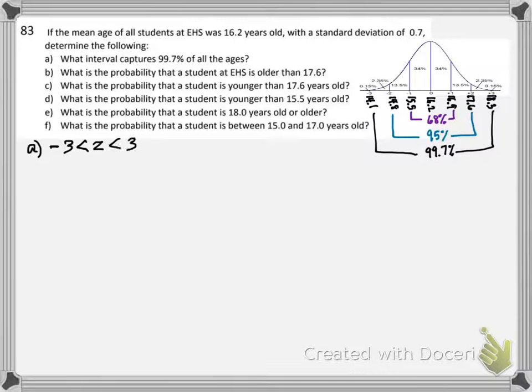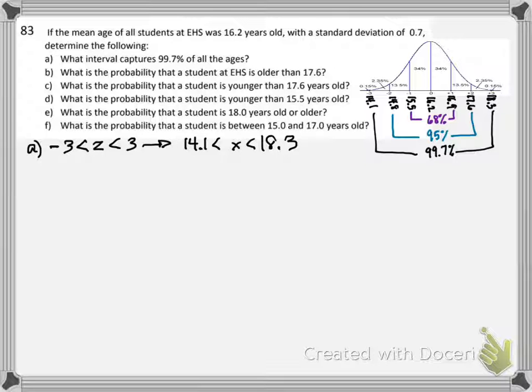And they really don't matter on this kind of problem. They mattered there. They don't matter here. And in this case, that means 14.1 to 18.3.